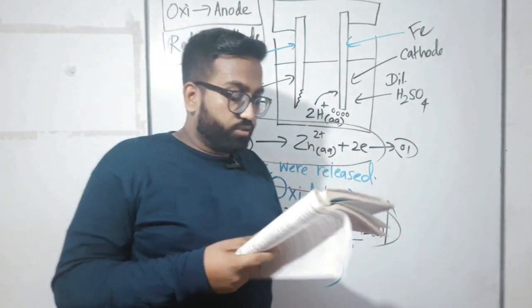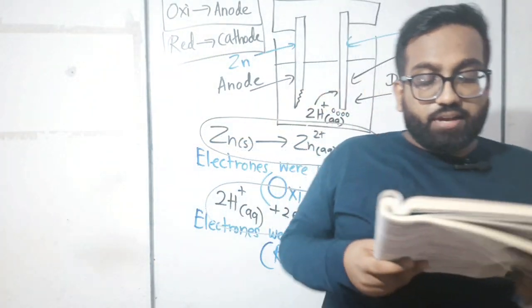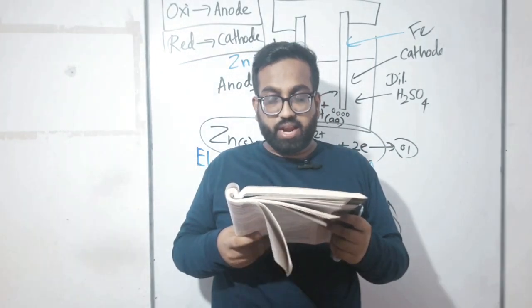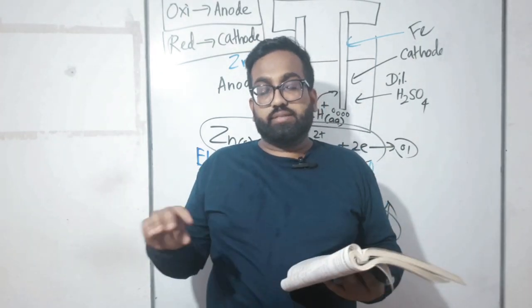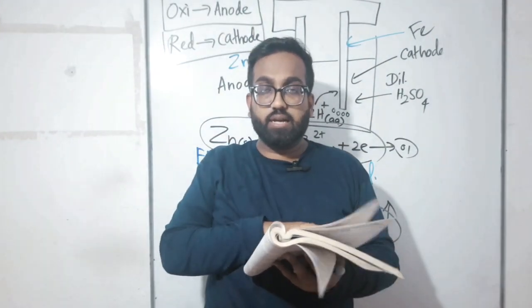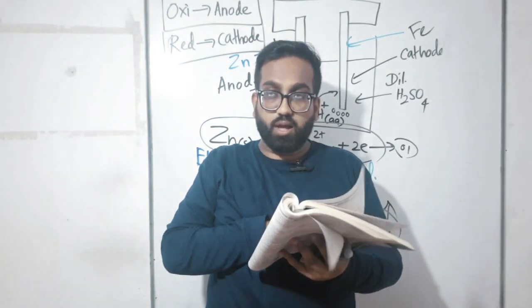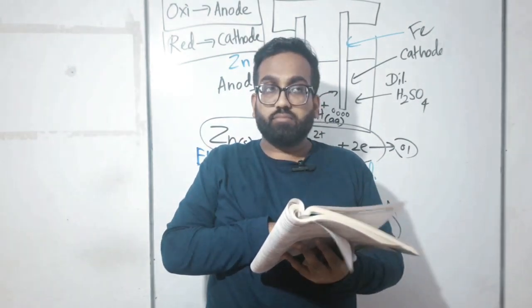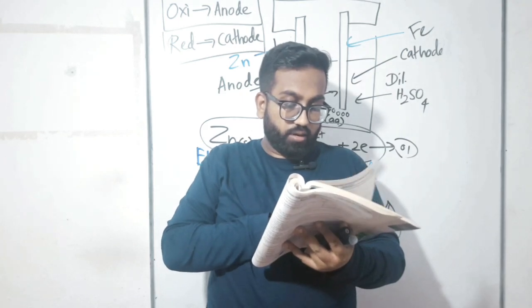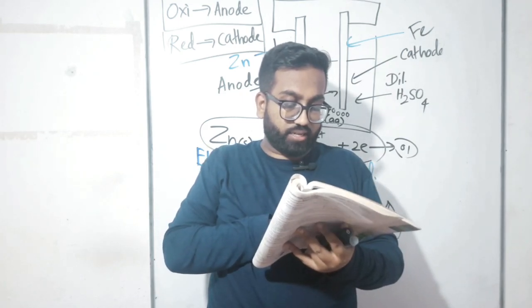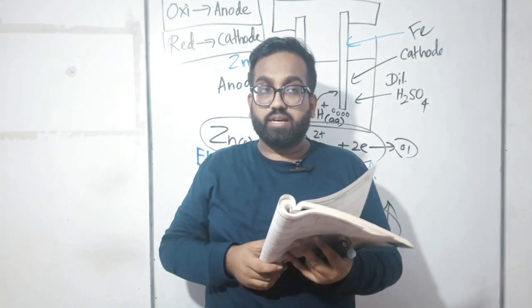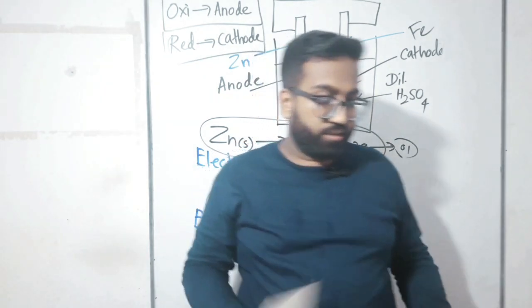Okay, my dear children. You are supposed to write only one. Write one observation that could be obtained when the A cell operates. You can write zinc electrode dissolved, or you can write gas bubbles were liberated near iron. Whatever answer you write, it is accepted. So you need to take the answer for part 3 with the knowledge of electrolytic cells.